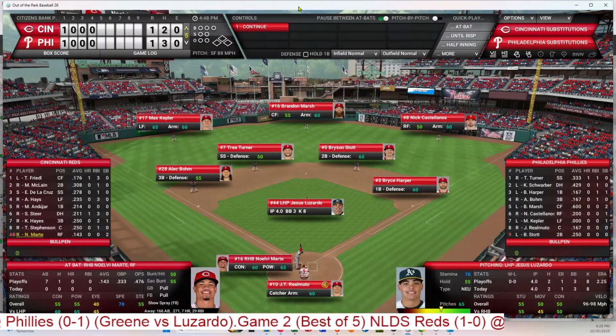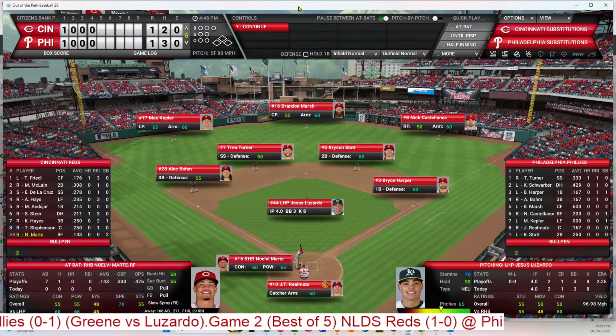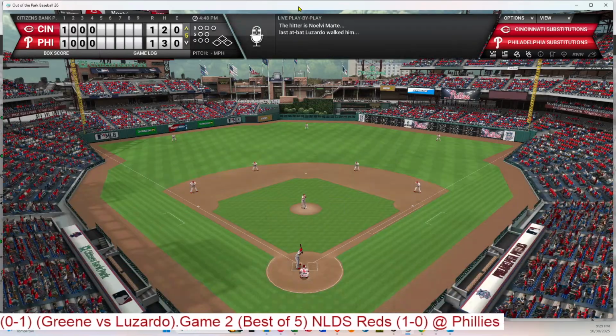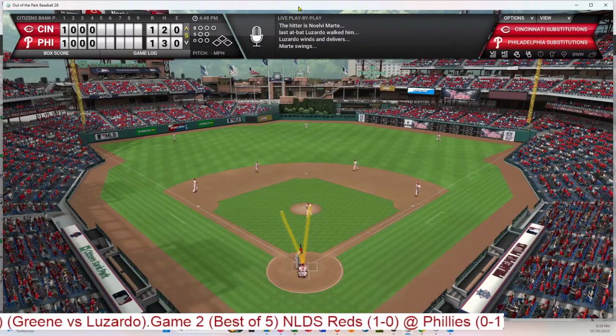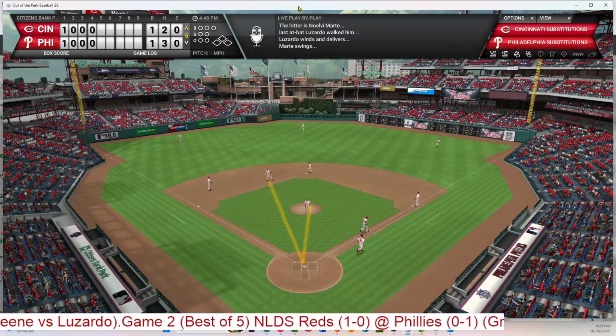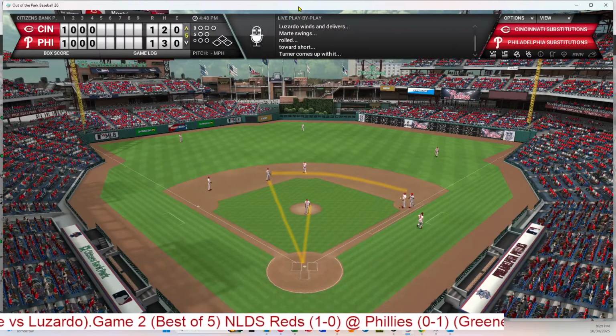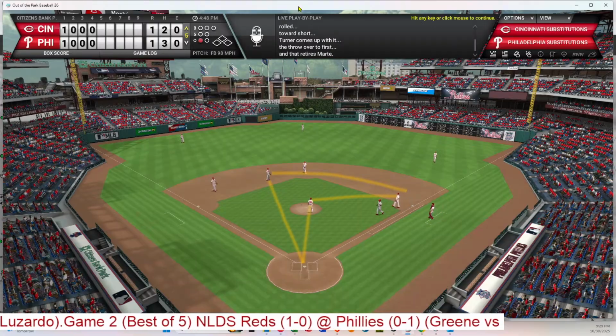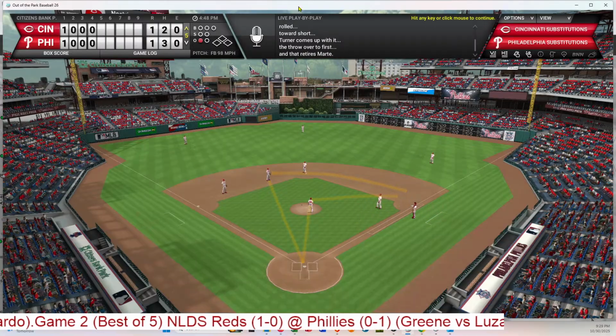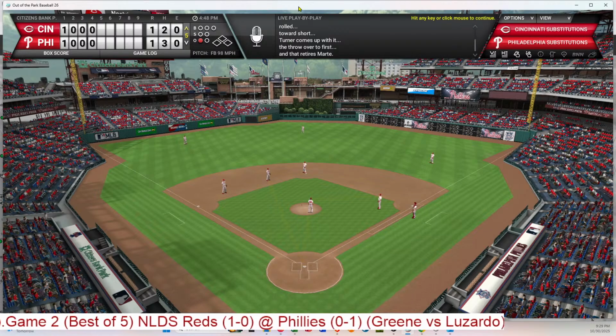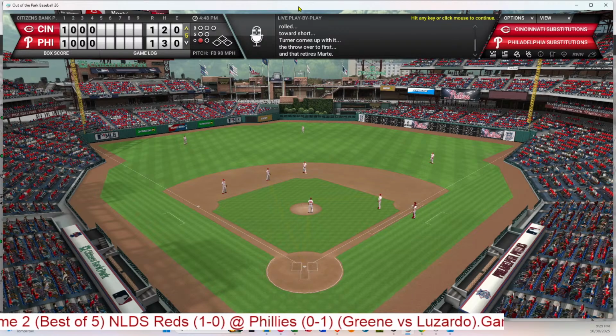So here we go. Walked the first time was Marte. And the first pitch. That is a weakly hit ground ball to Turner, and he will throw him out at first. So 1 out.